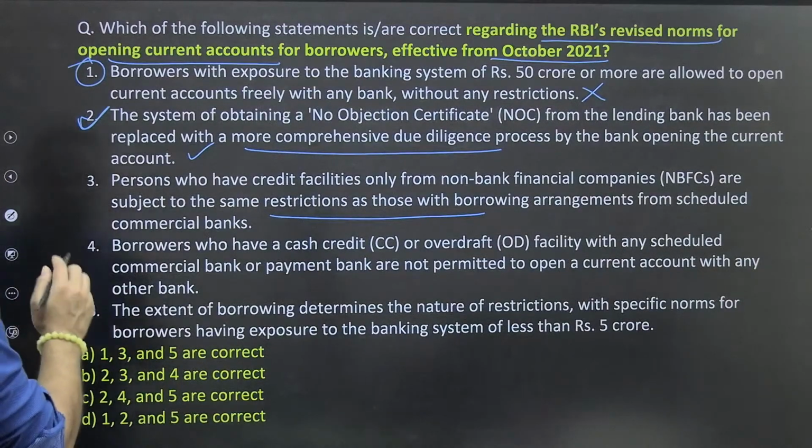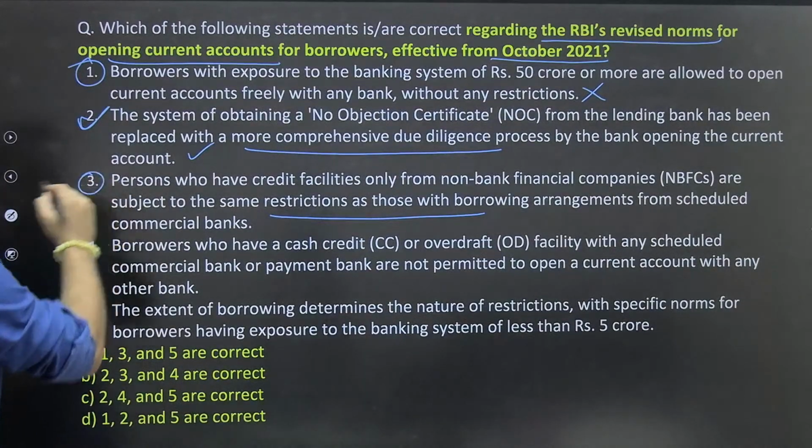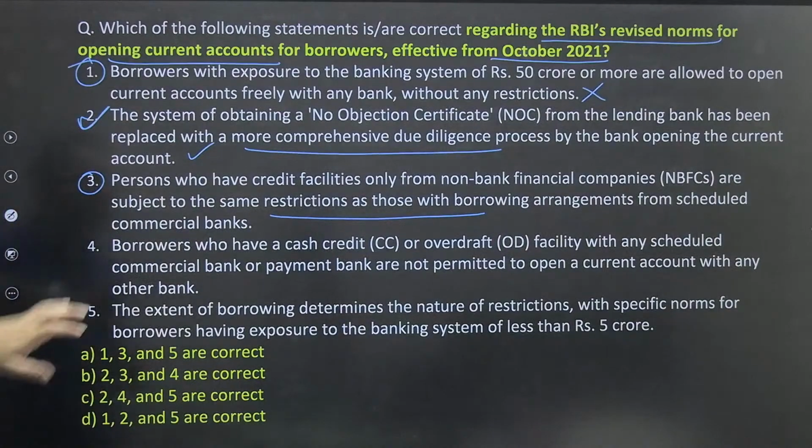Okay, I'll hold this statement here. A bit confusing. It should actually be wrong. Borrowers who have a cash credit and overdraft facility with any scheduled commercial bank or payment bank are not permitted to open a current account with any other bank.